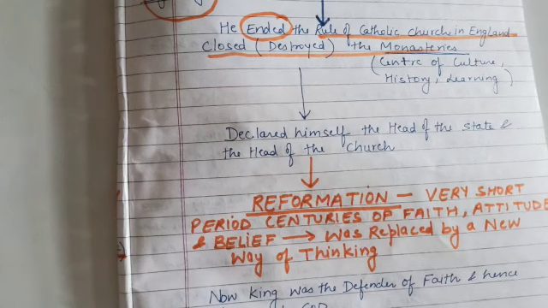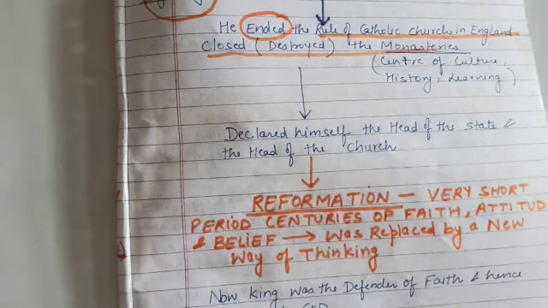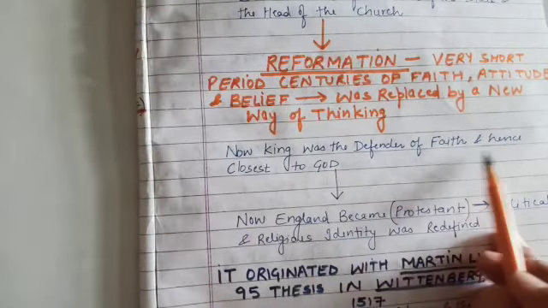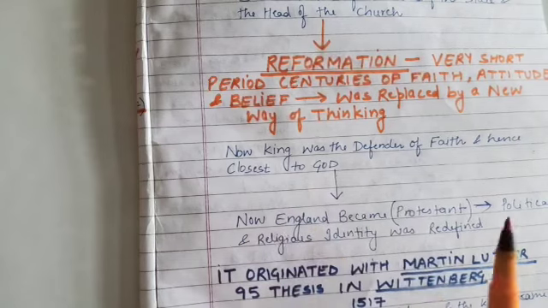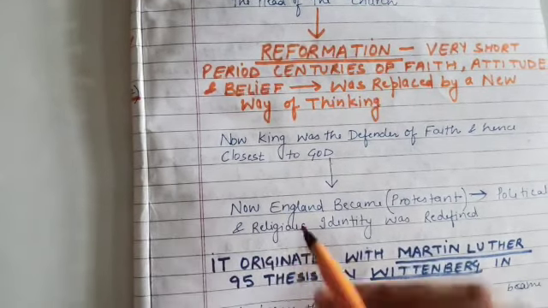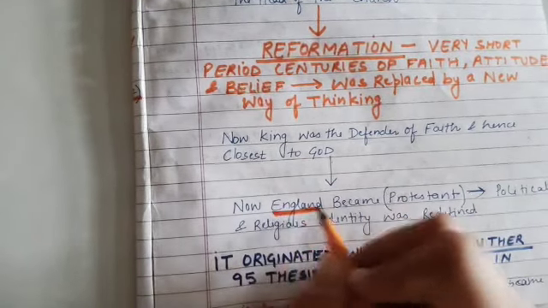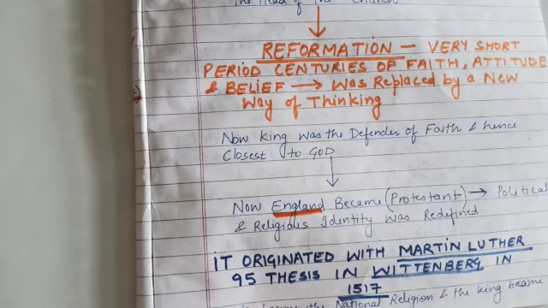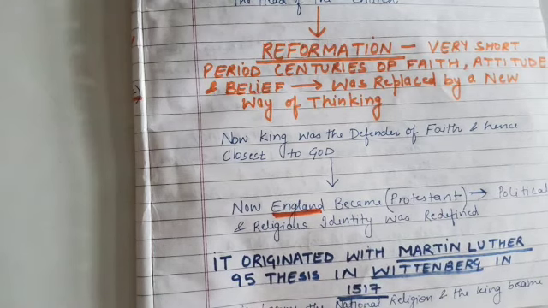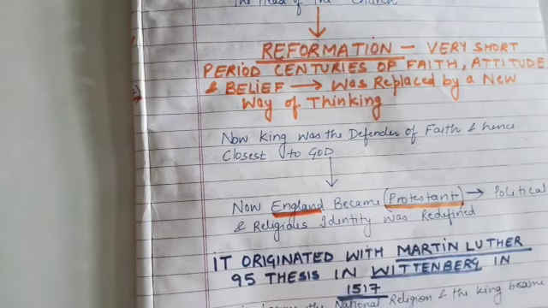And now with reformation coming in, we have a new way of thinking, right? Here the king was the defender of faith and hence closest to God. So what had England become? With this happening, England converted from Catholicism to Protestant, right?